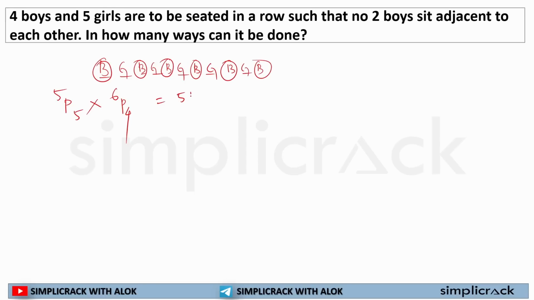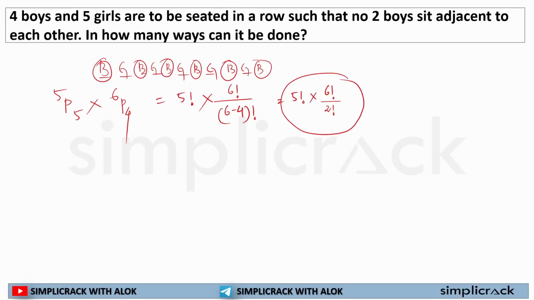So 5 factorial multiplied by 6P4, which is 6 factorial divided by (6 minus 4) factorial, that is 5 factorial multiplied by 6 factorial divided by 2 factorial. This is your answer to how many ways 4 boys and 5 girls can be seated in a row such that no two boys sit adjacent to each other. I hope this is clear to each and every one of you. This type of question will come.